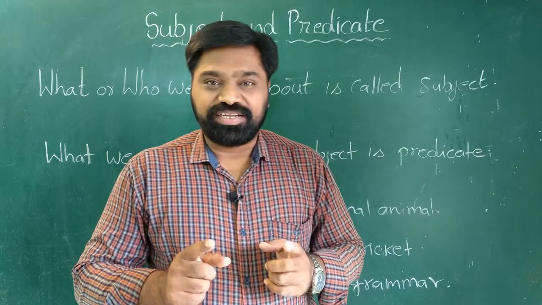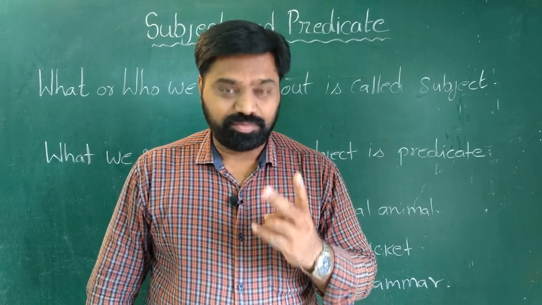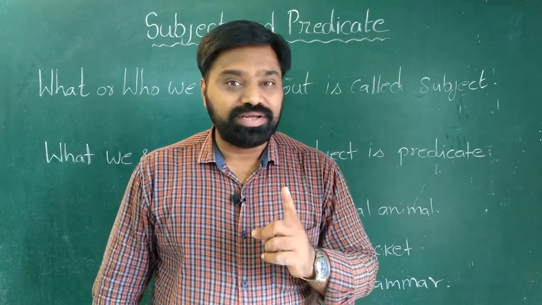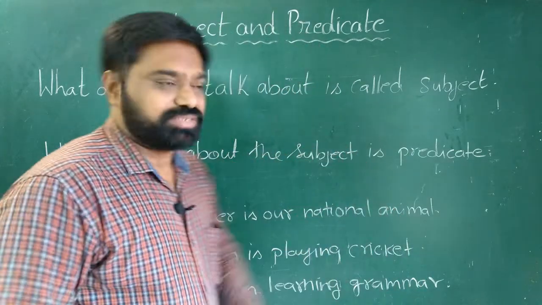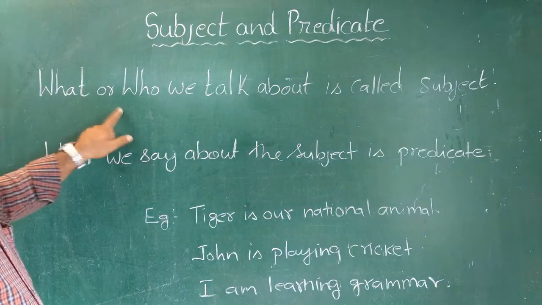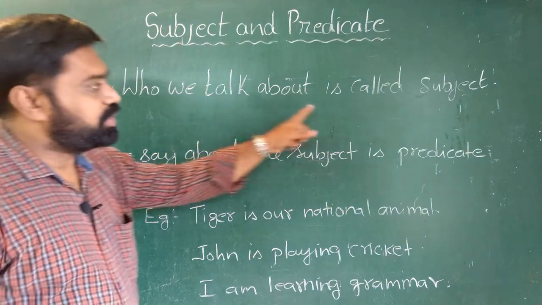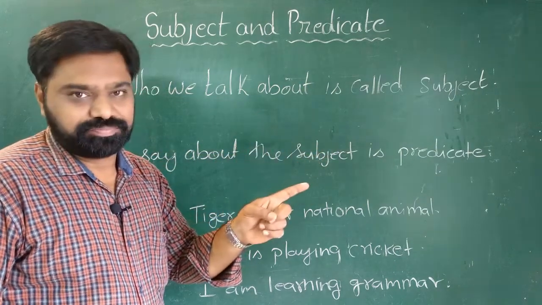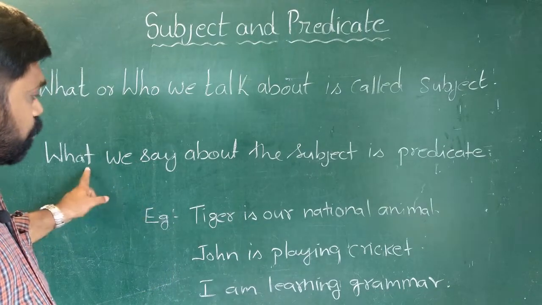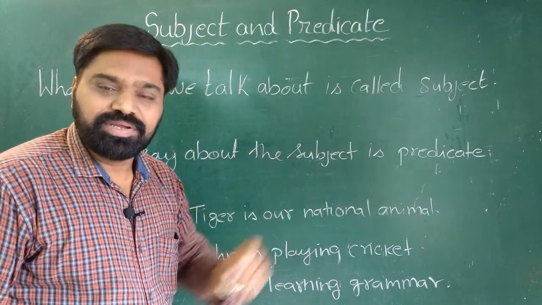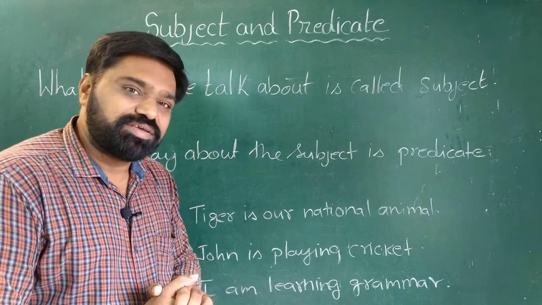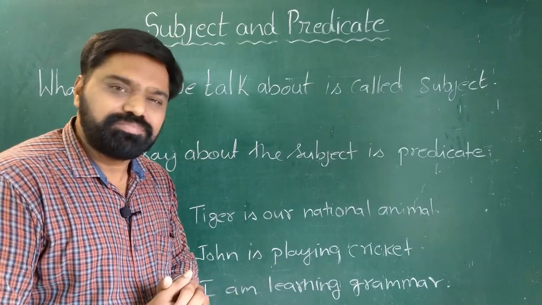In a given sentence, there are two parts. One is subject, the other is predicate. Now, what is a subject? What or who we talk about is called subject. And what we say about the subject is predicate. Let us try to understand this by looking at a very simple example.